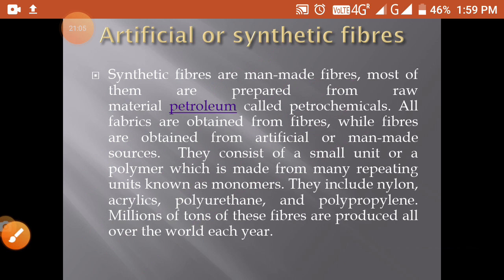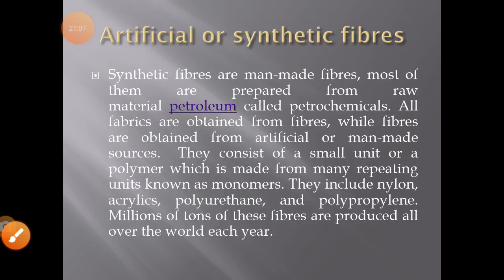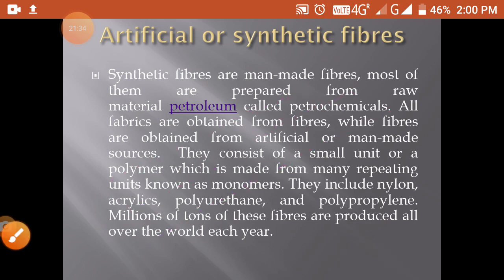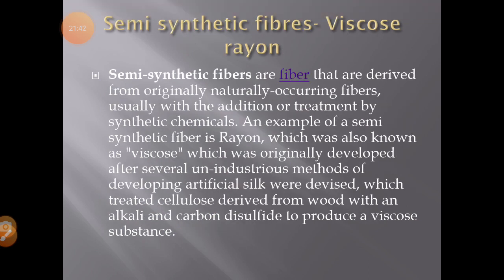These small fibers we can obtain from plants and animals also, but these fibers we can make ourselves. So the fibers or the monomer units which are man-made are called the synthetic fibers. Now the synthetic fibers are of two types.